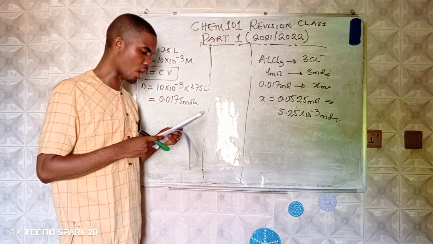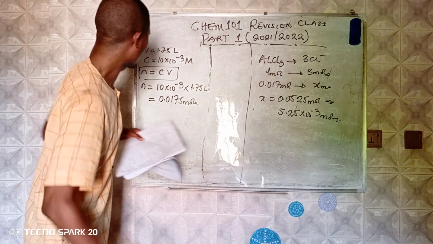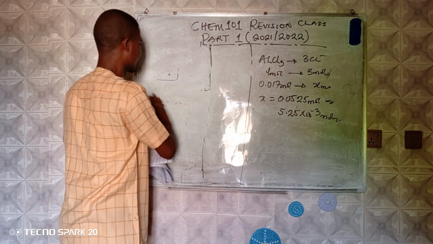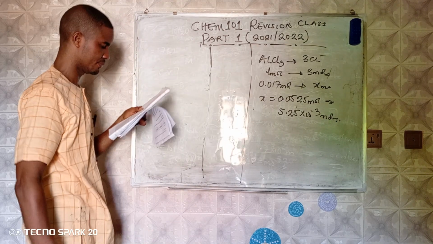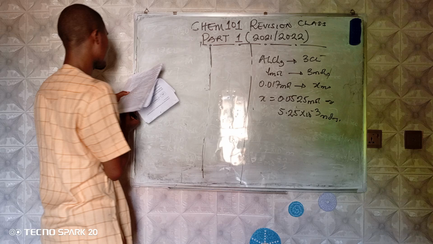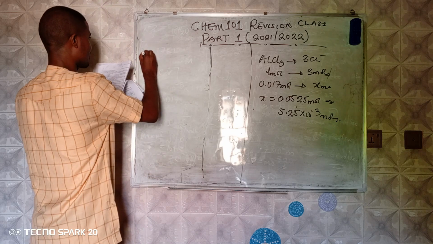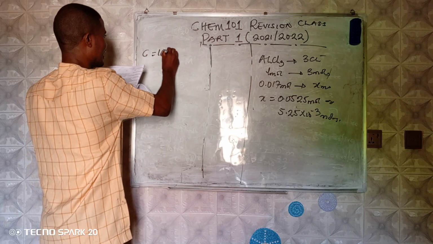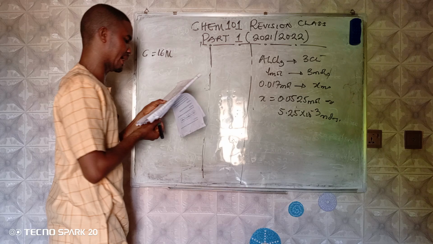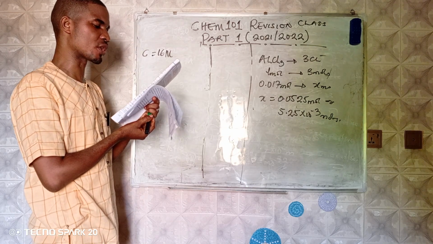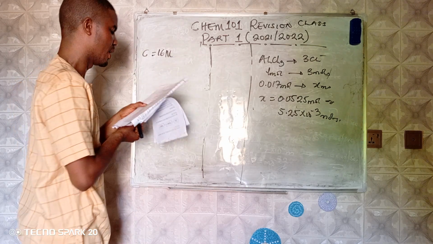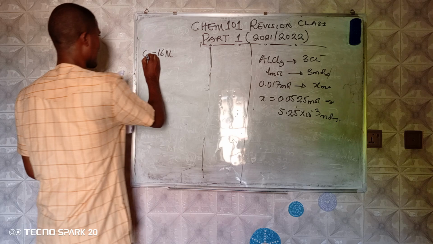Question number 34. What volume of 16 M, that is molar concentration, sulfuric acid must be used to prepare 1.5 liters of 0.10 M solution?